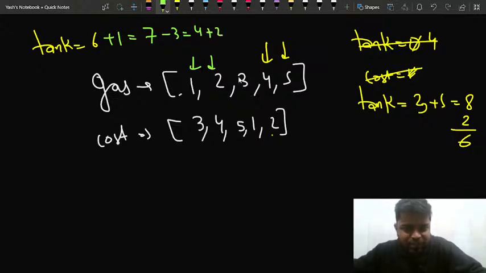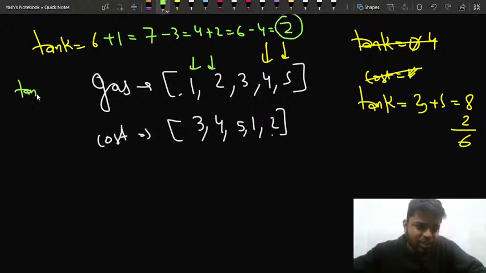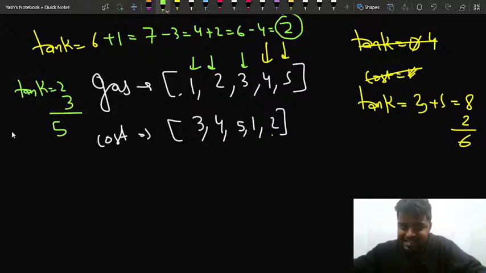I'll add 2 to my answer because the gas I can fill at this particular station is 2. So that's why it will be now 6. Now I have to spend 4 amount of gas here. So I'll say okay, I can spend that, so I can move from this station to the next station. So that means that I'll be able to save only 2. So my tank is having 2 liters left, and I move to this station, so I can fill 3 liters more. So total I have 5 liters of gas in my tank.